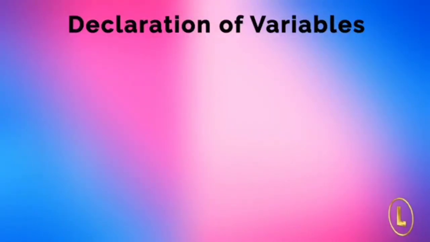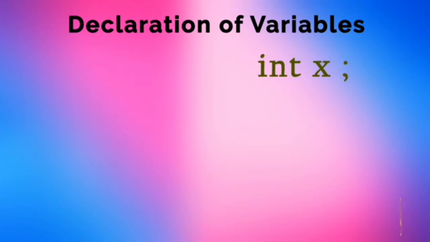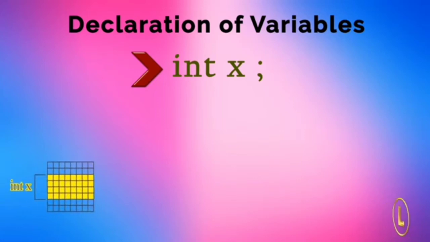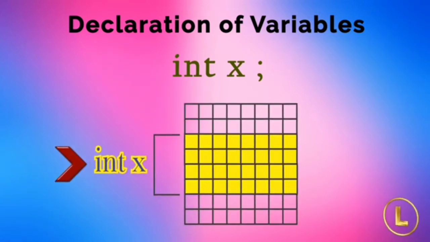In programming, before using any variable name, we have to declare that variable with its data type. For example, if we are using an integer variable named x, we have to declare it as int x. This line is known as a declaration statement. When we declare a variable in this way, it reserves some space in memory, depending on the size of the data type, and labels it with the variable name. The declaration statement int x reserves 4 bytes of memory and labels it as x. This happens at execution time.